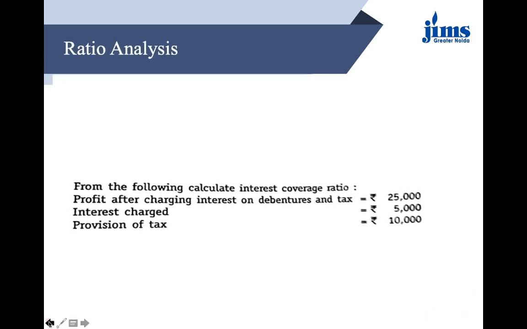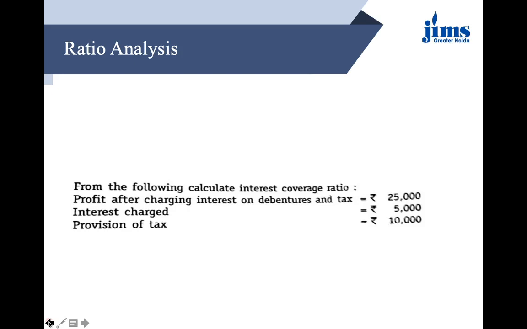Let us see the question. What is the question? We need to calculate the interest coverage ratio, and for that purpose they have given you PBIT, that is profit after charging interest on debentures and taxes, given to us as 25,000, interest charged as 5,000, provision for tax is 10,000. So for that purpose, the formula for interest coverage ratio we have just studied on the previous slide, that it is PBIT, that is profit before interest and tax, upon the interest charges. So denominator is 5,000, that is clear from here.